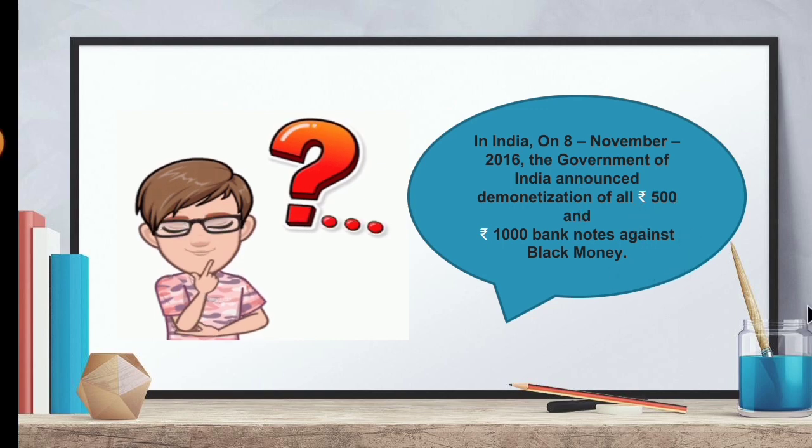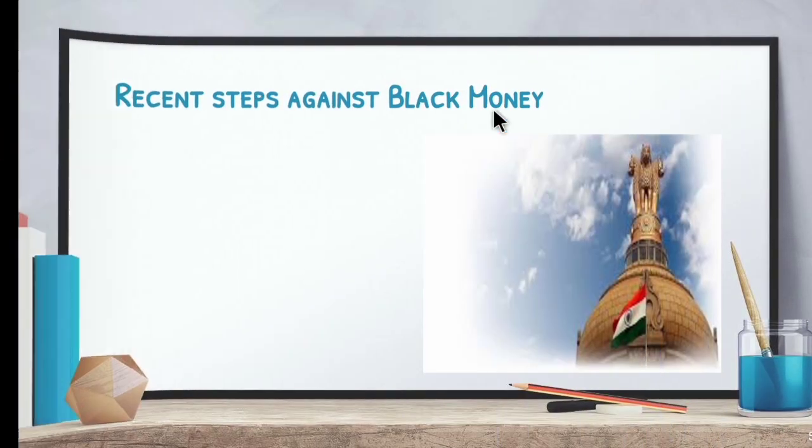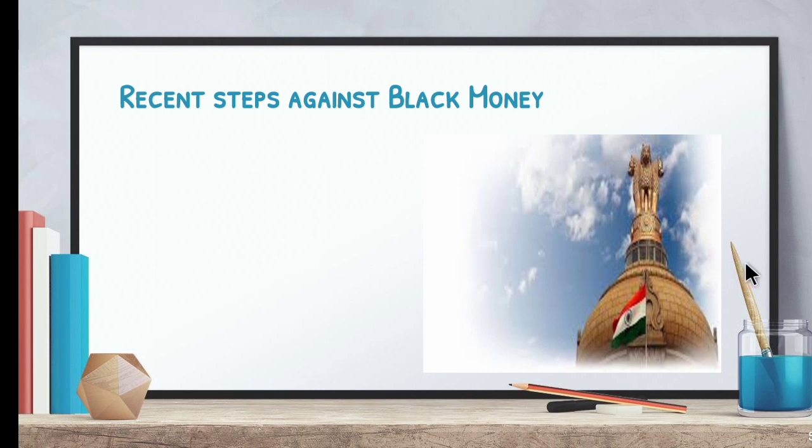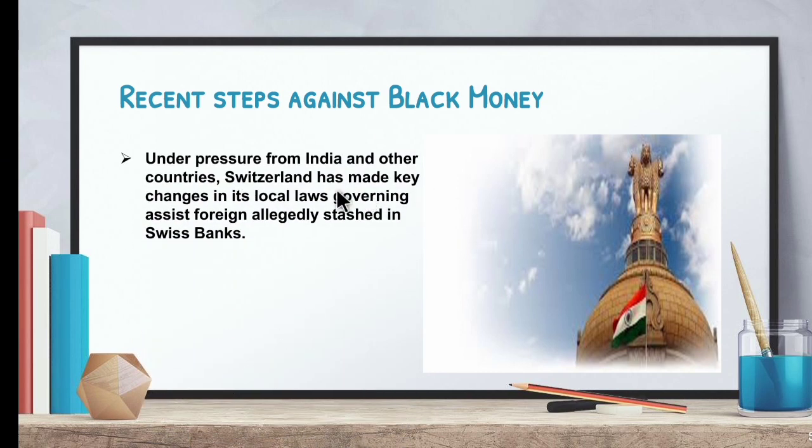So children, now let's see what are the steps taken by the government against the black money. So first one is, under pressure from India and other countries, Switzerland has made key changes in its local laws governing assets allegedly stashed in Swiss banks. Allegedly means confirmed or declared. Stashed means hidden. So the money which was hidden in the Swiss bank in Switzerland.